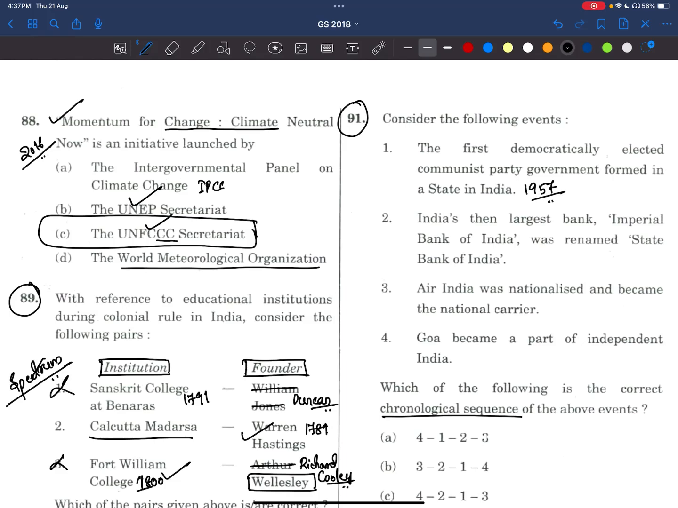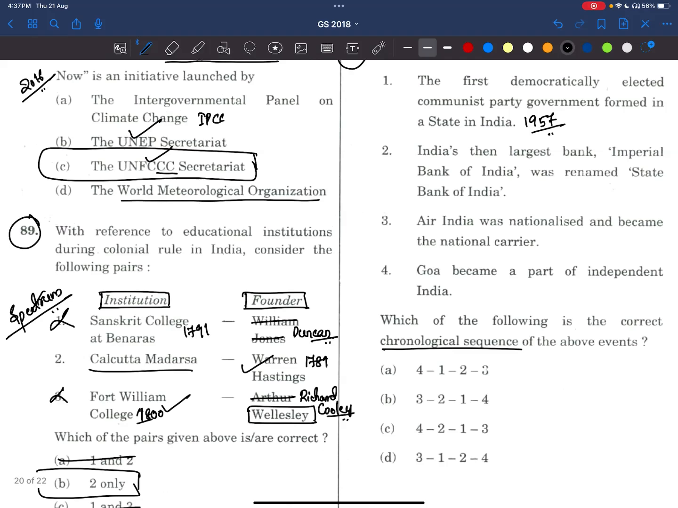Okay. Now, India's largest bank, Imperial Bank of India, was renamed State Bank of India. Okay, this was in the year 1955, with the RBI as the 60% stakeholder in it.